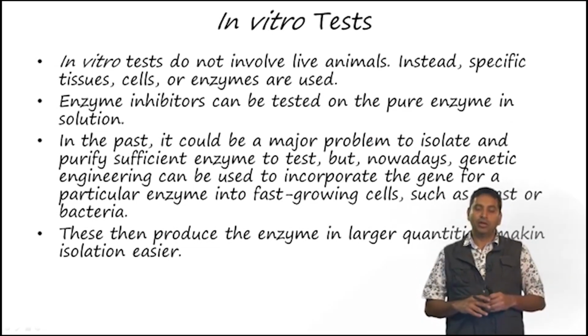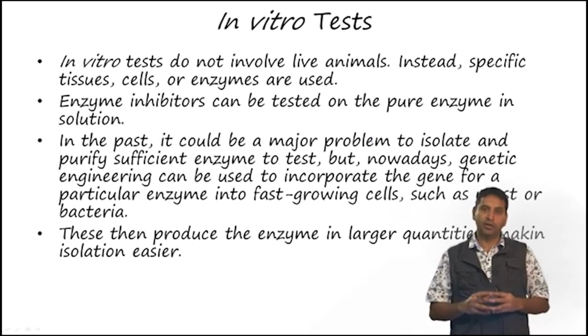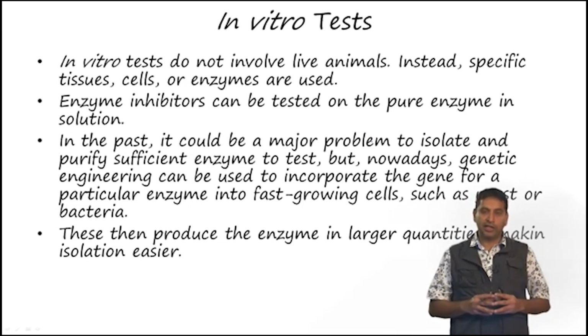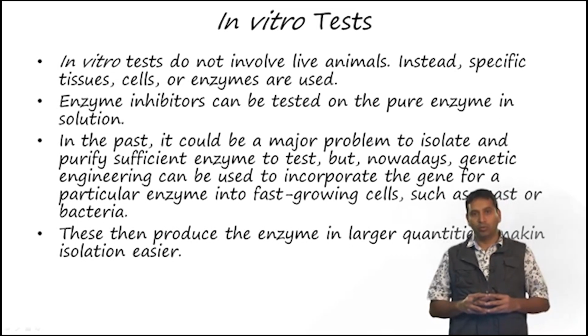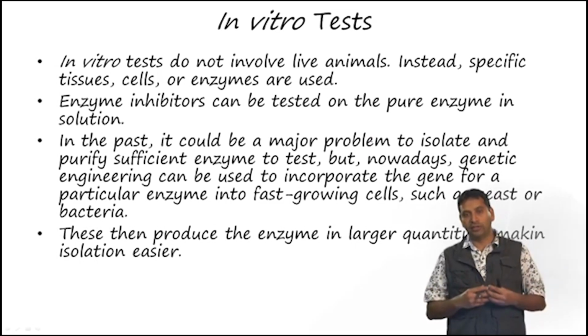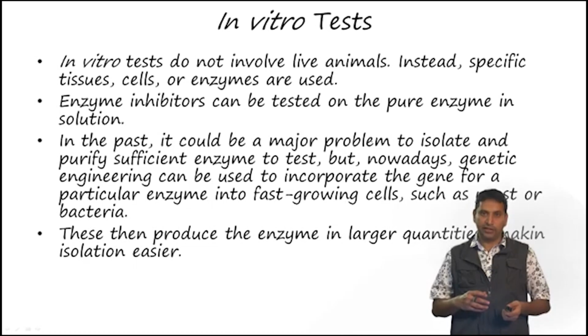Okay. So, in the past this was a major problem, because it was very difficult to isolate and purify sufficient enzyme for us to carry out the test. But nowadays, because of genetic engineering, people usually incorporate the gene which codes for the enzyme into fast growing cells such as yeast or bacteria, and then this enzyme is produced in large quantities, and this makes isolation quite easy.